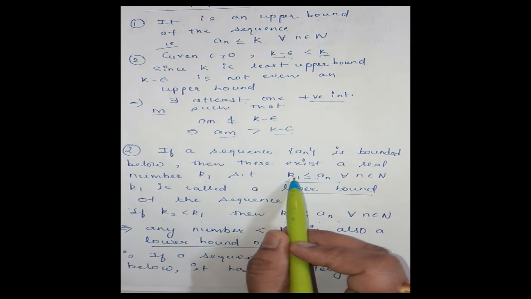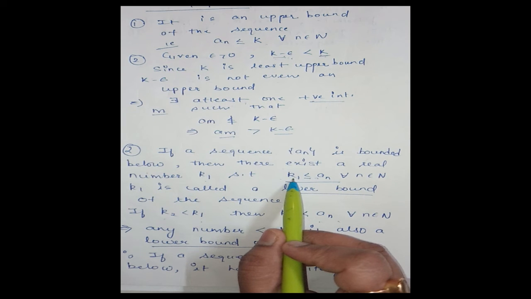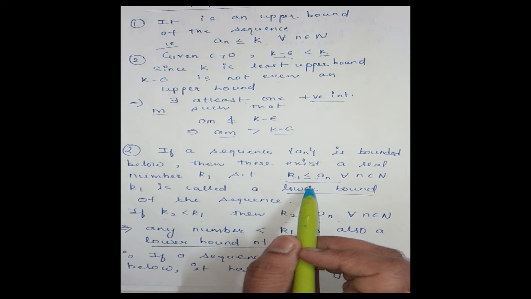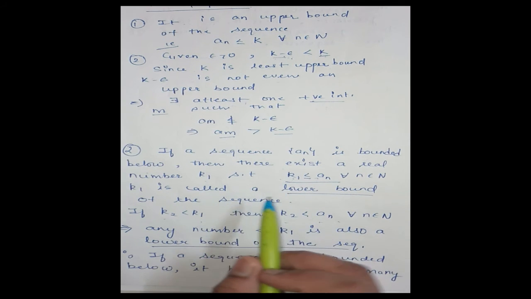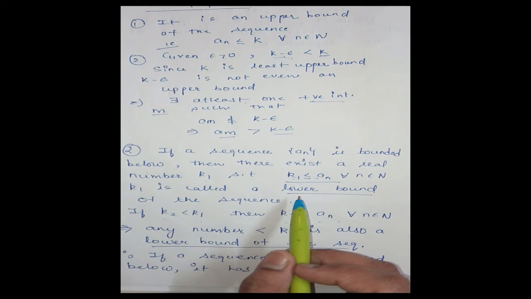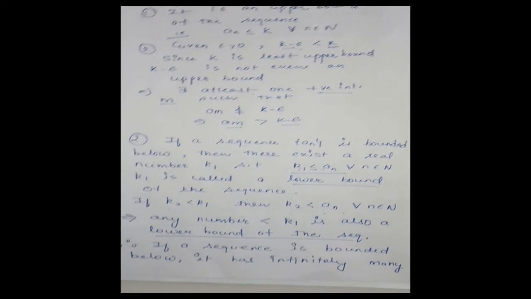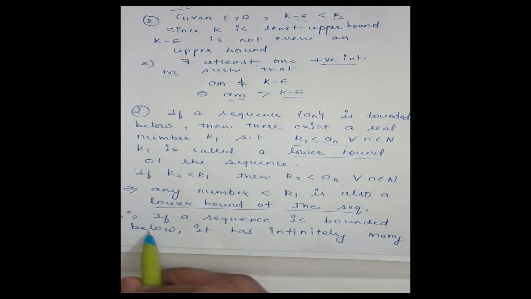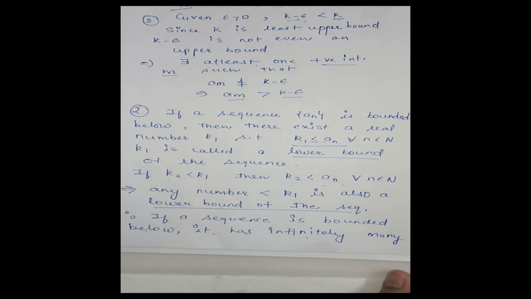Means any number which is less than k1, where k1 is a lower bound, is again a lower bound of the sequence. Therefore, if a sequence is bounded below, it has infinitely many lower bounds.